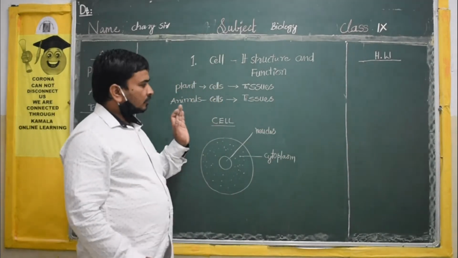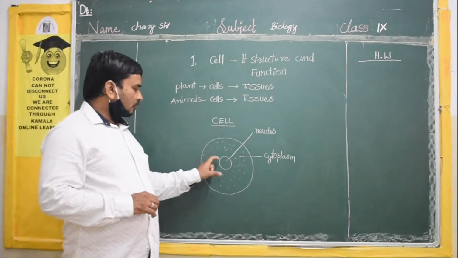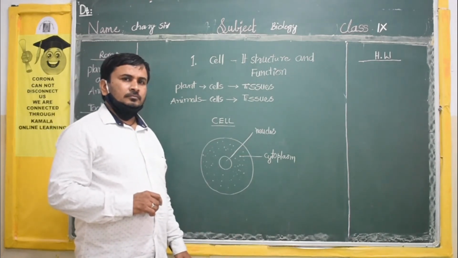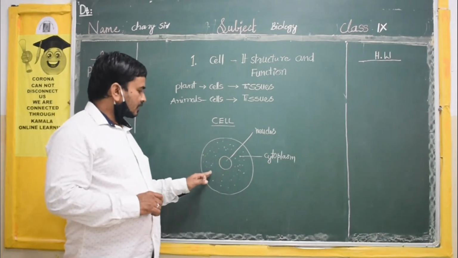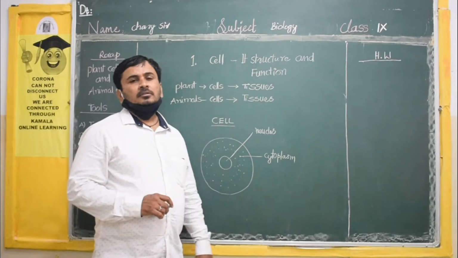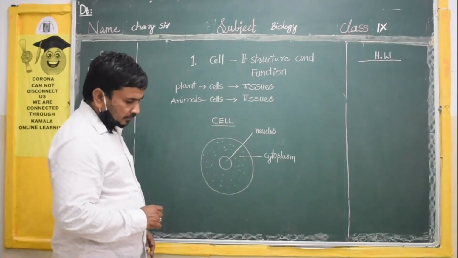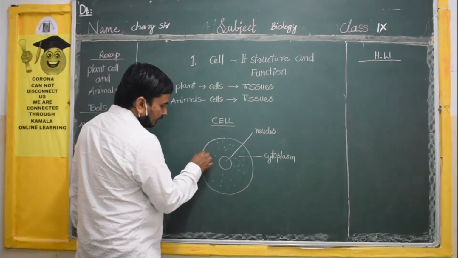Remember all these things. These are the parts of the cell. The center of the cell is the nucleus. After the nucleus, there is a gel-like structure called the cytoplasm. The cytoplasm is covered by one membrane.